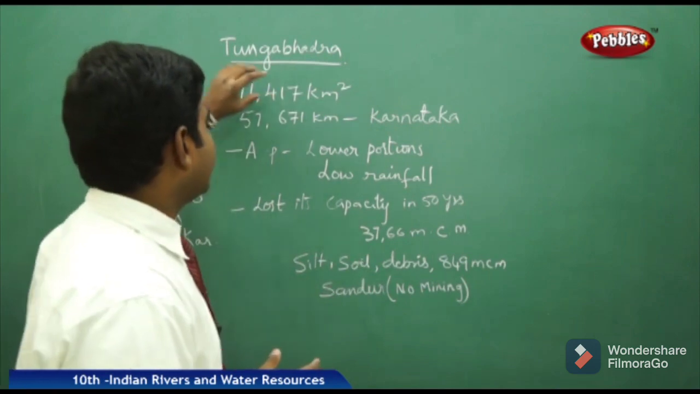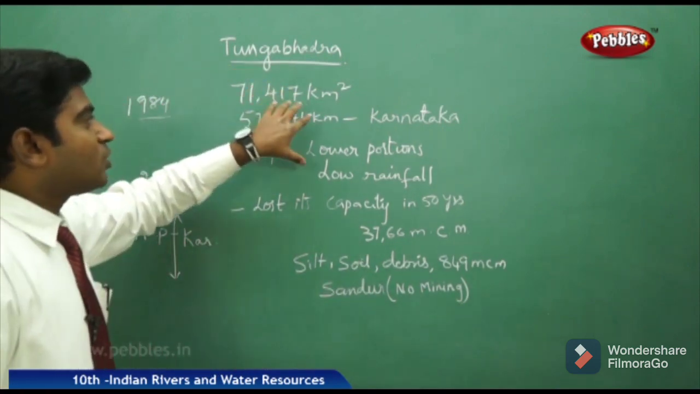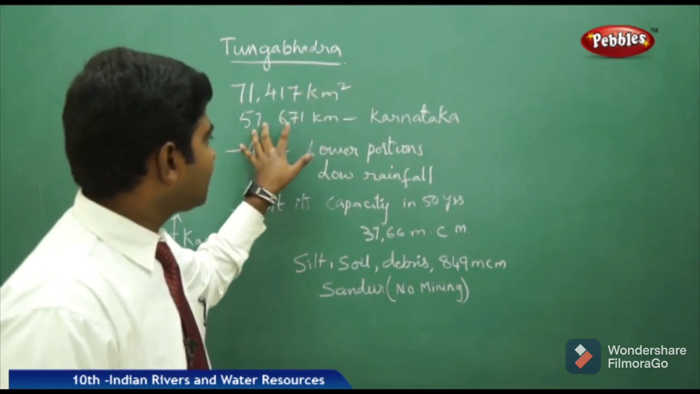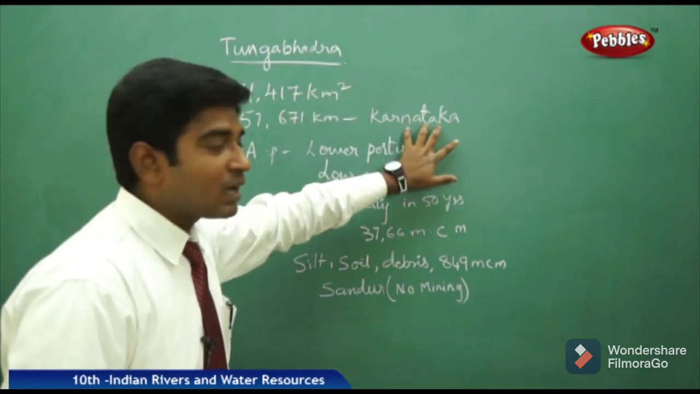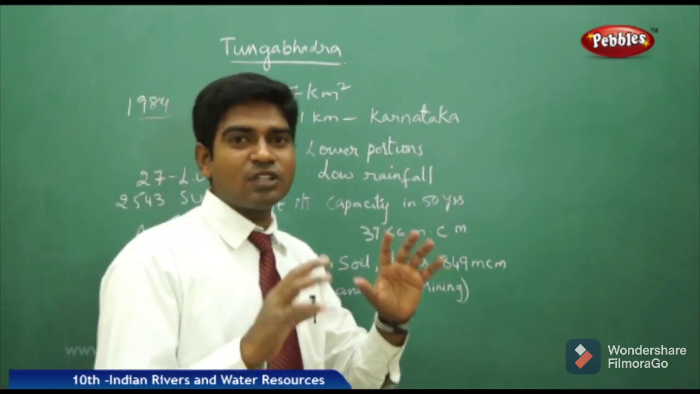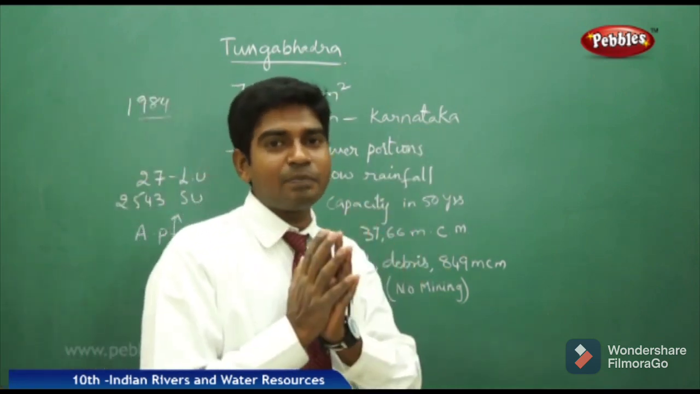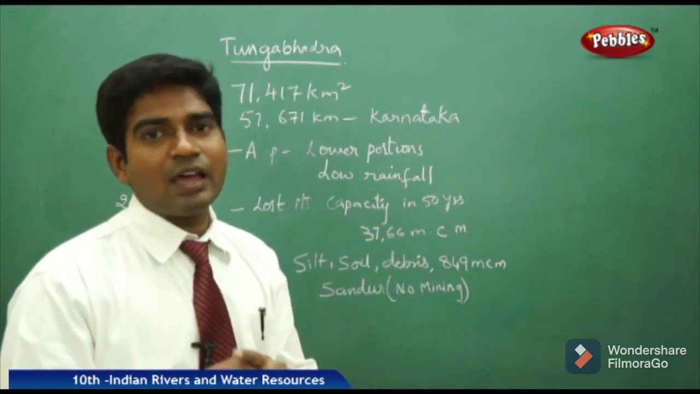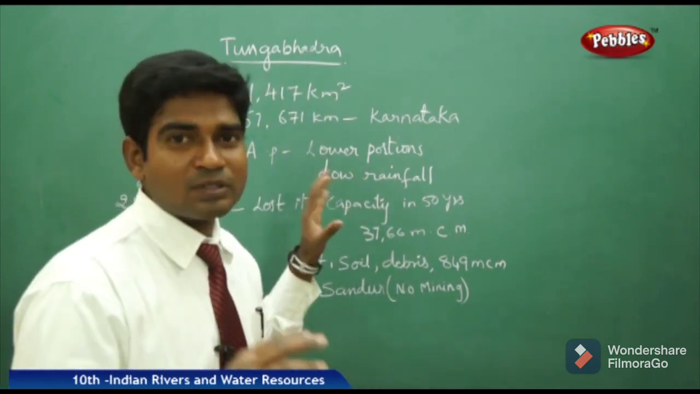Now let us see here, of the catchment area of 71,417 square kilometers, 57,000 square kilometers fall in the Karnataka region. The remaining region falls in the AP region, where rainfall is very low and it is completely dry. So should we ask for the water levels of Tungabhadra or not? Obviously we ask for the water levels because we don't have a proper supply of water.